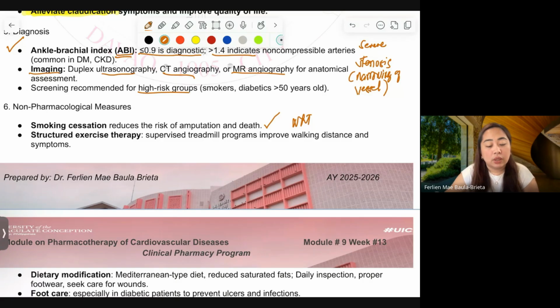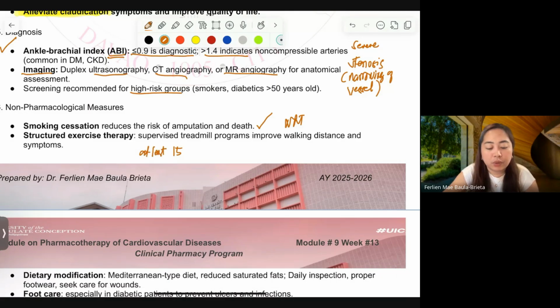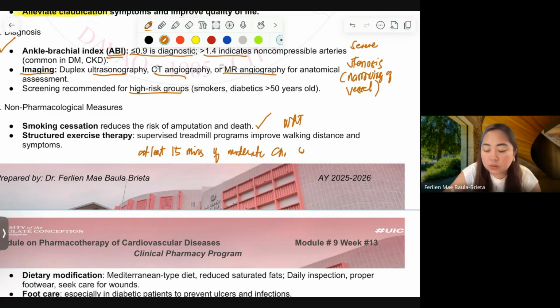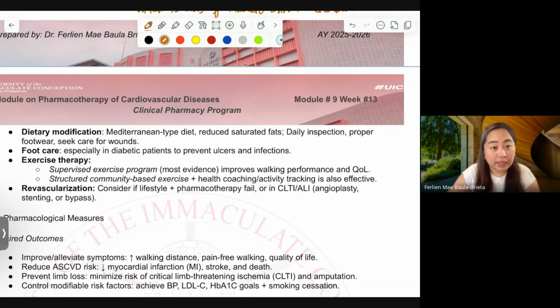So, what we memorized before, at least 15 minutes of moderate cardiovascular exercise. If there is a treadmill, it can be supervised treadmill programs. Aside from that, dietary modification.